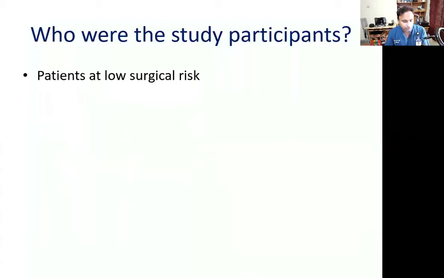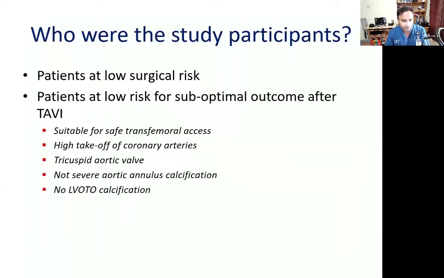So were they really low-risk patients? Patients selected were actually at low risk for suboptimal outcomes after TAVI. They were suitable candidates for the transfemoral route. They had high coronary takeoff. They were tricuspid valves. There was no severe aortic annulus or valvular calcification, which means they were highly selected patients, and they may not be representative of the low-risk real-world population.